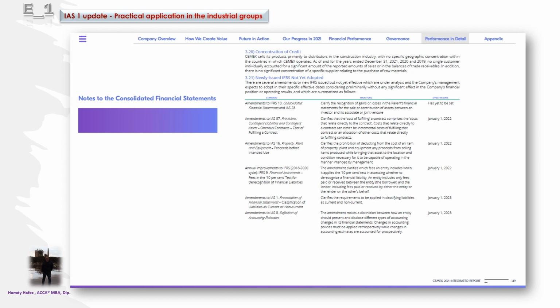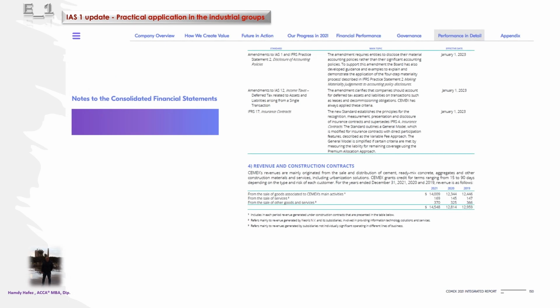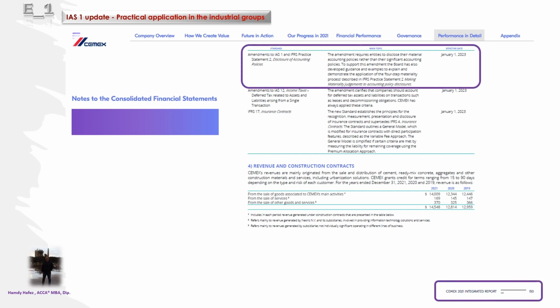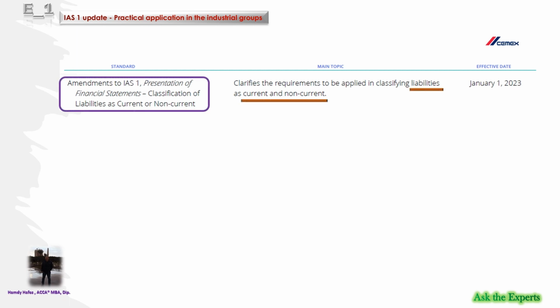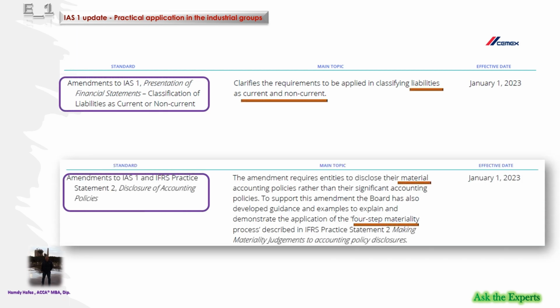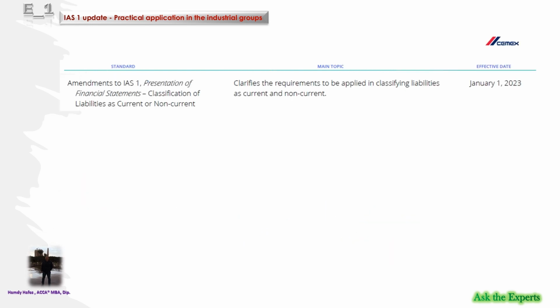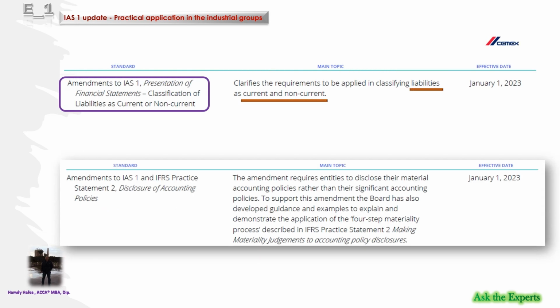As you see on pages 149 and 150, notes to the consolidated financial statements, Cemex mentioned both amendments to IAS 1: Amendments to IAS 1 and IFRS Practice Statement 2, Disclosure of Accounting Policies. Also, amendments to IAS 1, Presentation of Financial Statements, Classification of Liabilities as Current or Non-current.